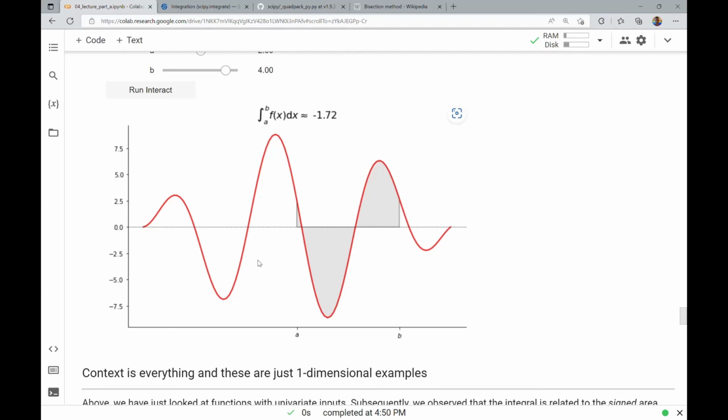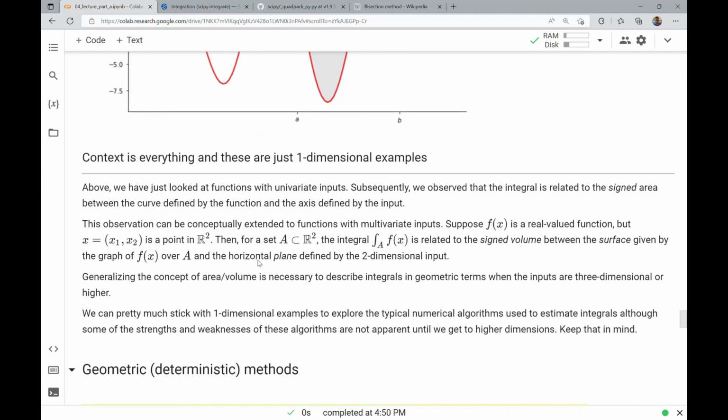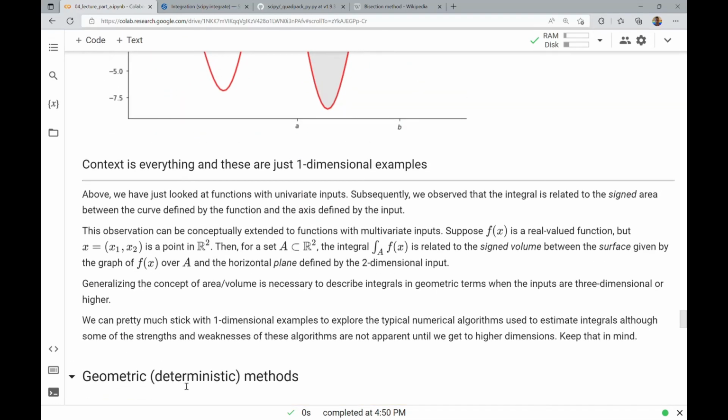It helps set up the next set of stuff we're going to do, and just organizing things in classes and objects. But before we end this and move on to the next video, which will discuss the rectangular methods, these geometric deterministic methods for estimating integrals, I want to emphasize that context is everything. And these are just one-dimensional examples. So above, we have just looked at functions with univariate inputs, meaning there's basically one variable that's the input, and one that is a scalar variable at that.